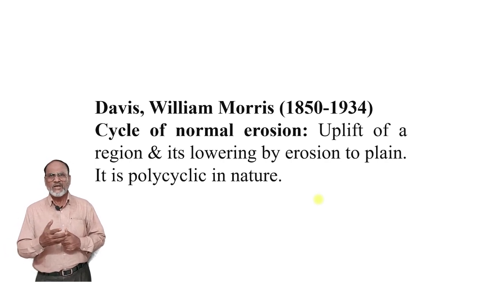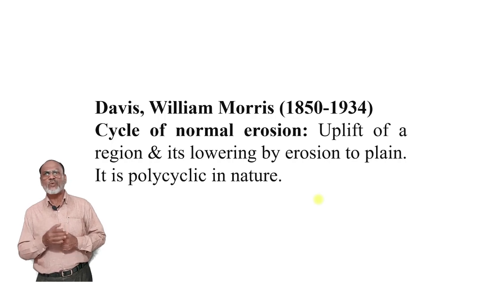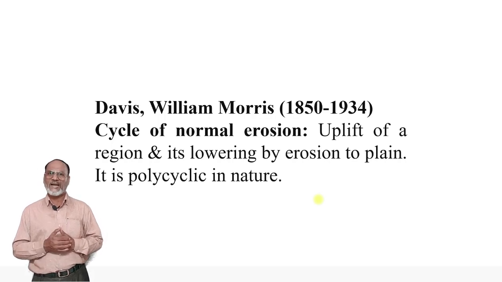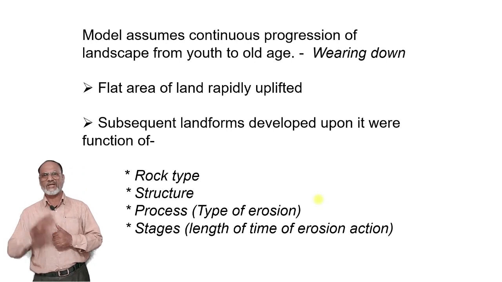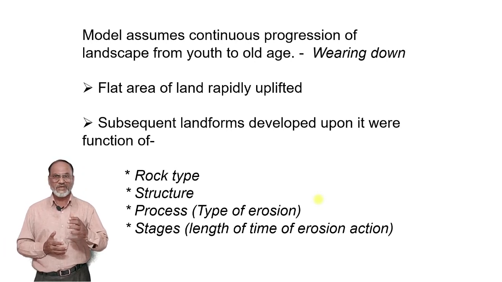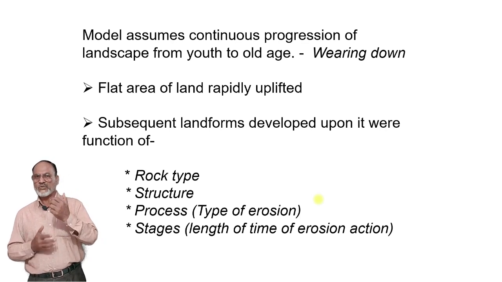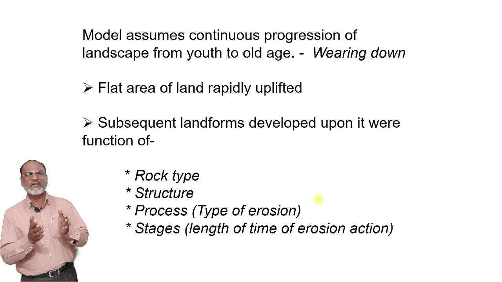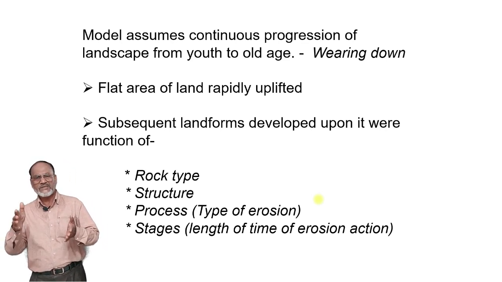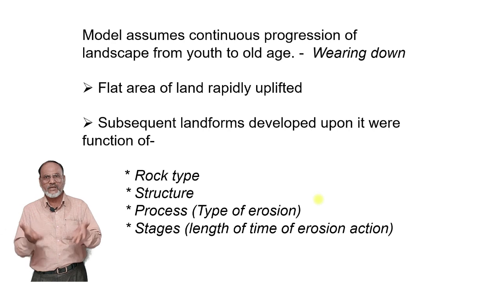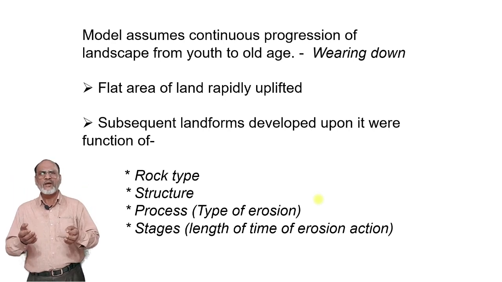According to this model, the assumptions are continuous progress of the landscape from youth to old stage, that is wearing down. A flat area of land is rapidly uplifted. So in some places we find that the areas have gone down to become plain, and in some places we see that flat areas have been uplifted.